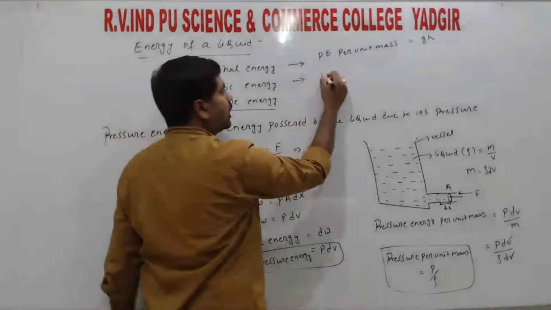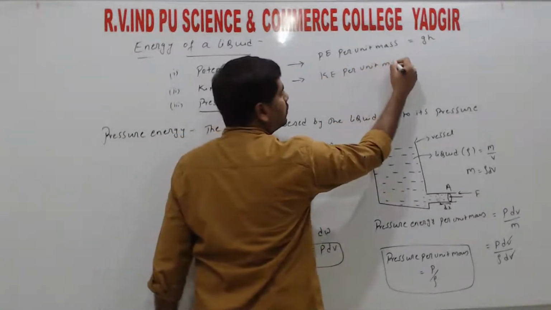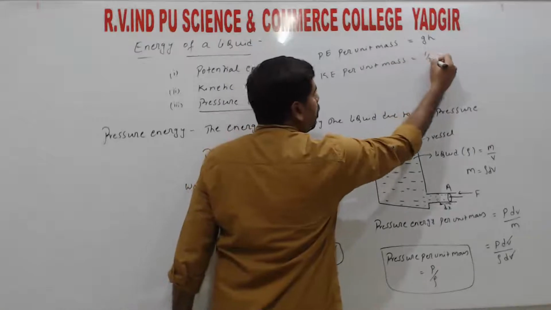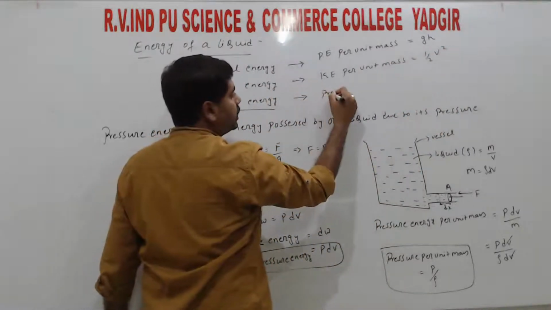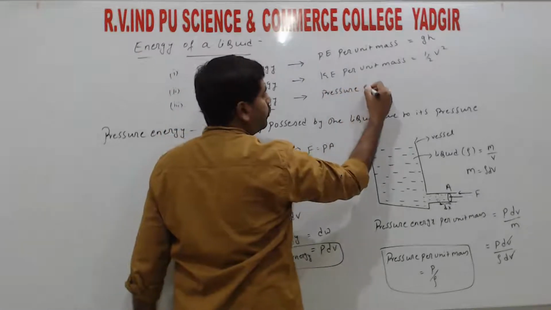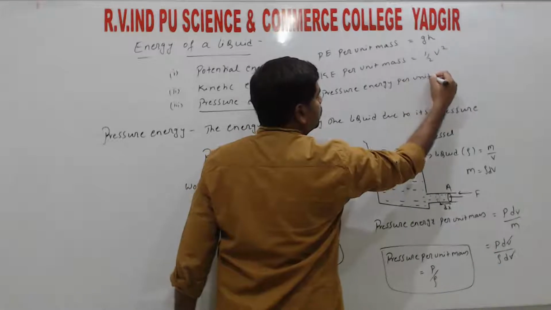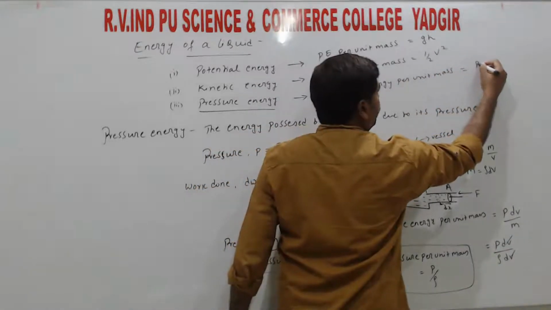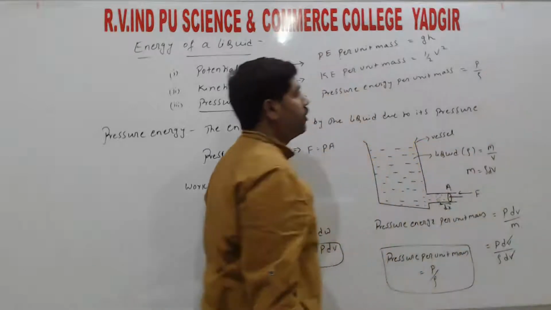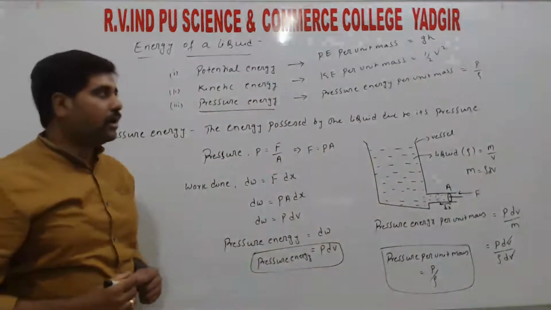Next, kinetic energy per unit mass, that is equals to half v square, right? Pressure energy per unit mass, that is equals to P, that is pressure divided by rho, right?